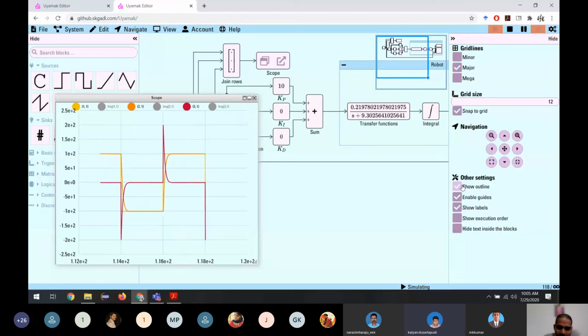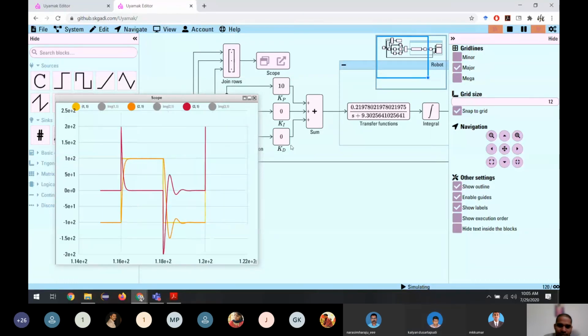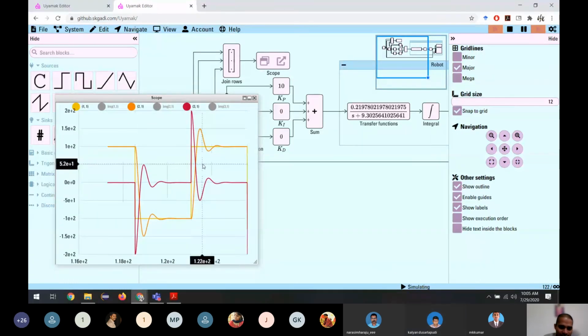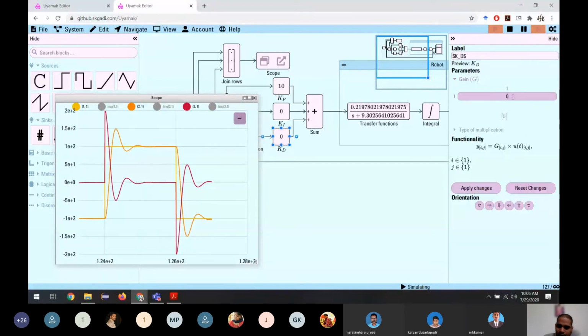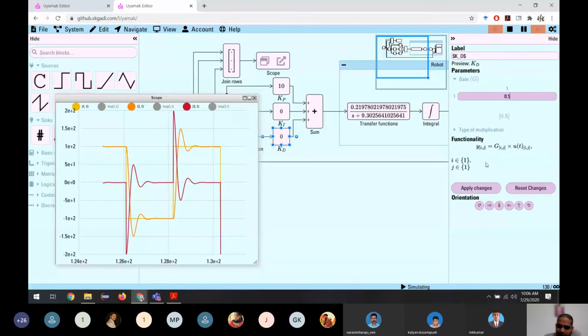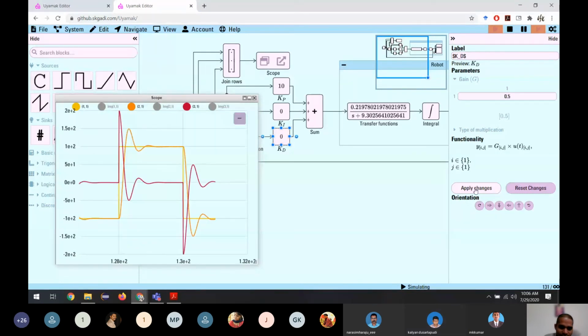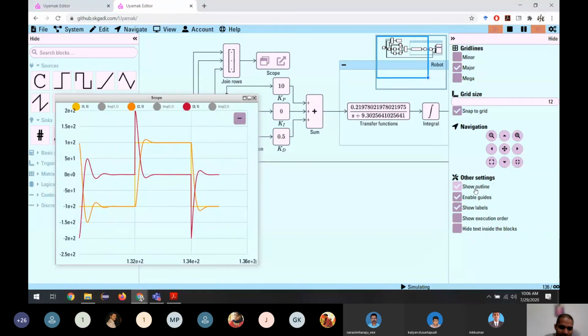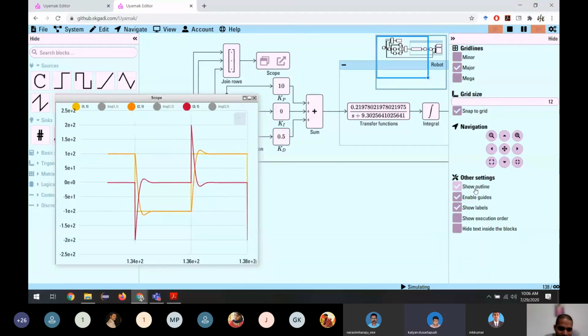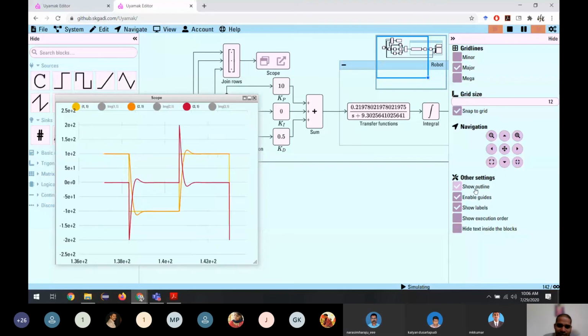The oscillations started appearing. If you add KD some value, 0.5, let us see, the oscillations may reduce a little. See, the oscillations reduced a little. So we can try in those ways.